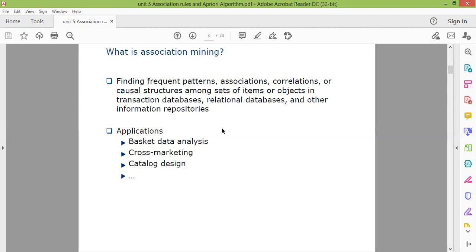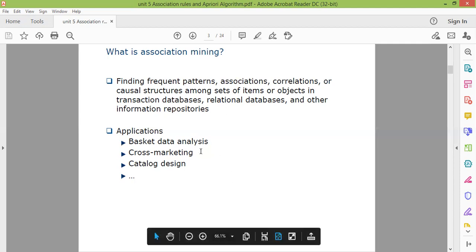In all these data sets, if you are going to find frequent patterns, frequent patterns means association, where one thing is linked with another thing. Correlation means how it is dependent upon another thing. And causal structure means if X happens, then Y also happens. If any of these scenarios occurs, then we call it association rule mining. What are the applications? The first applications are basket data analysis, cross marketing, catalog design. In all these applications, association rules can occur.